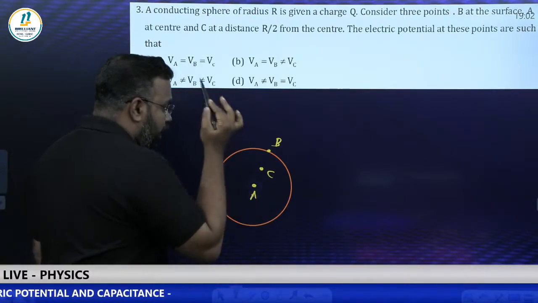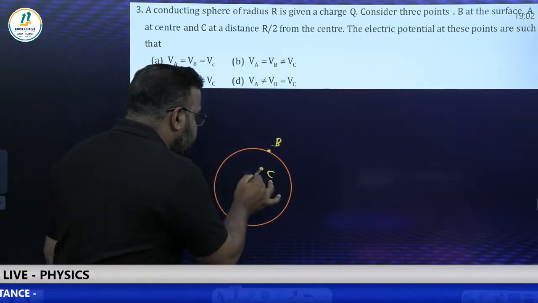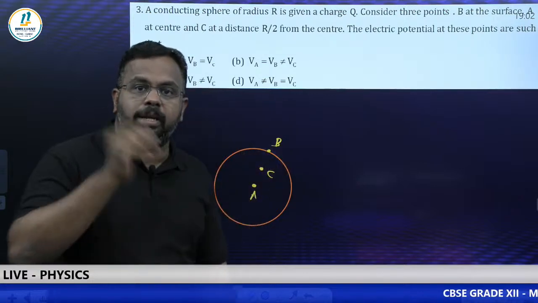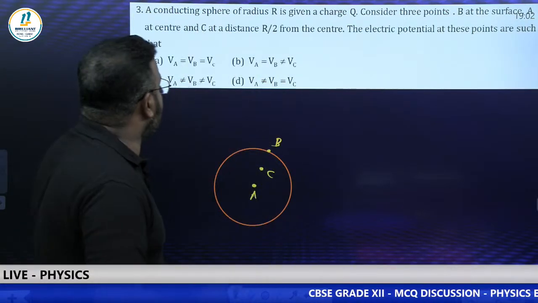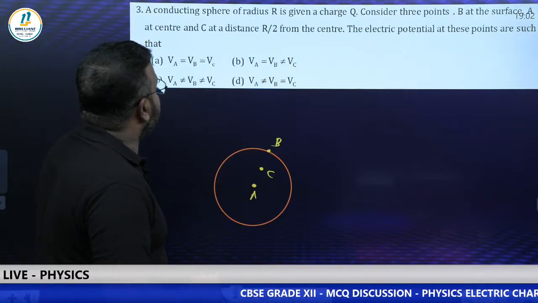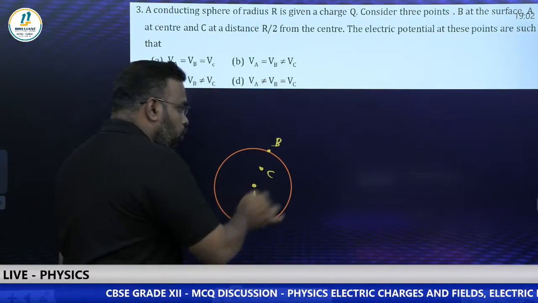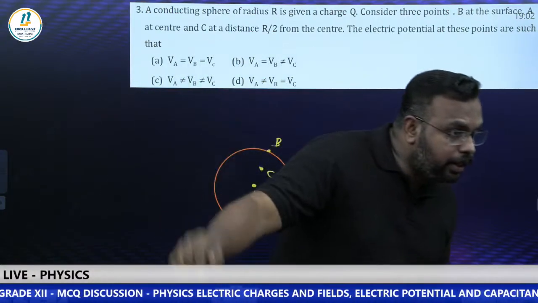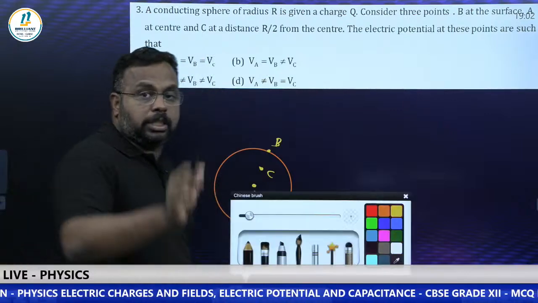So A, and where is C? C is here. B is on the surface. So everywhere electric potential is the same. So R is the radius, which means if the potential is 5 volt here, here also it will be 5 volt, and here also it is 5 volt. So potential is same everywhere. Right answer, Ayan. Yes, very good. It's option A. Potential will be the same.